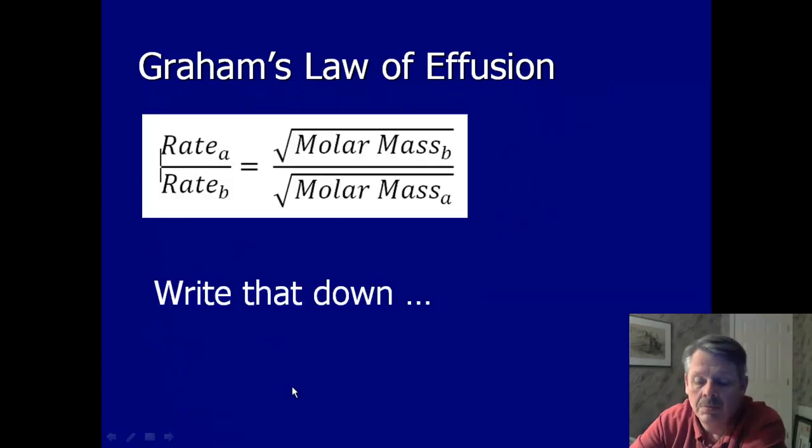Right? So Graham's law of diffusion, and you should write this down, is that the velocity or the rate of A divided by the velocity or the rate of B is equal to the square root of the inverse of the molar masses. Notice we have B over A over here. So we have A over B on the left and B over A on the right. Okay, so you should write that down. Pause the video. Good job.